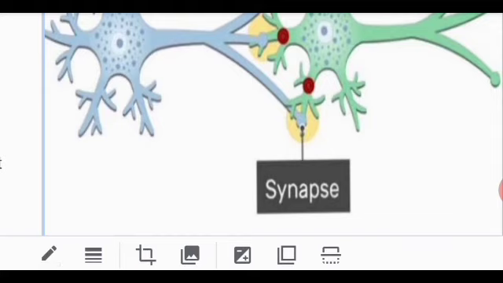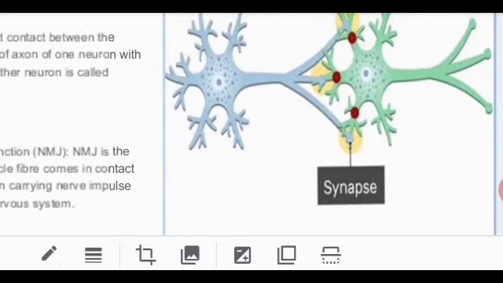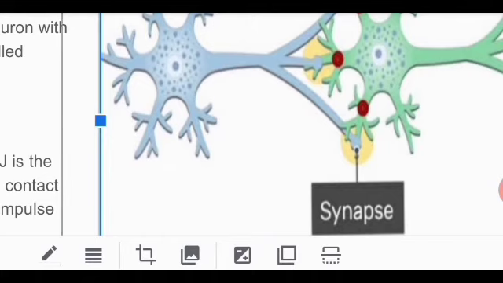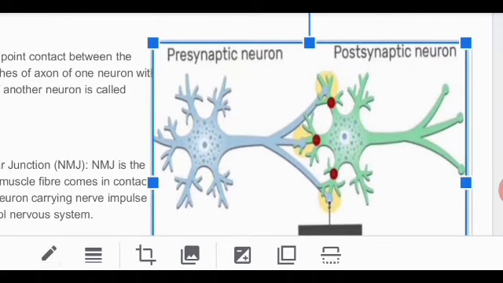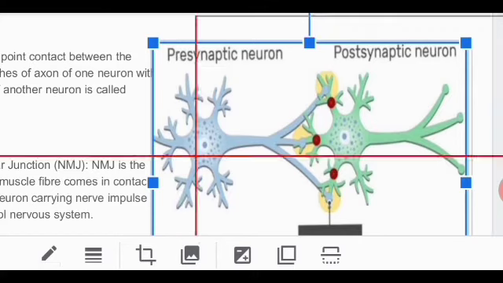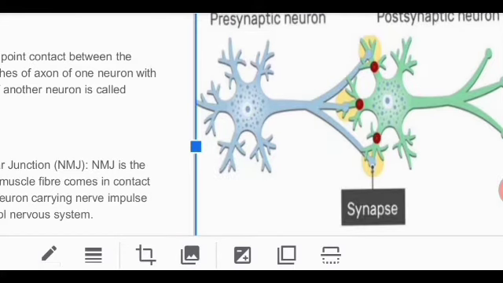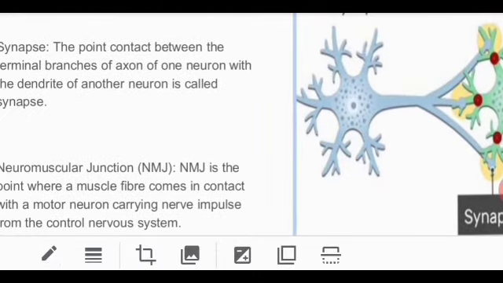So there is a small hair-like gap between the pre- and the postsynaptic neuron, and this hair-like space is known as the synapse. The synapse is the point of contact between the terminal branches of the axon of one neuron and the dendrite of another neuron.